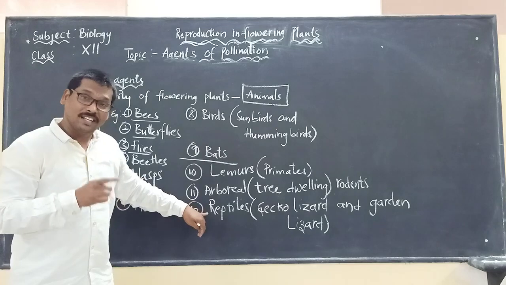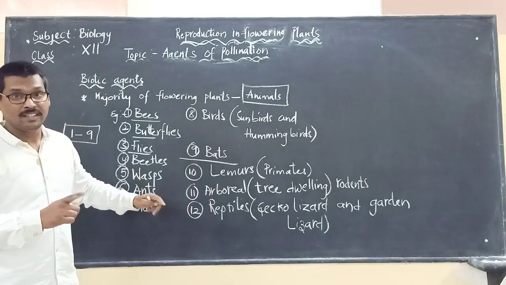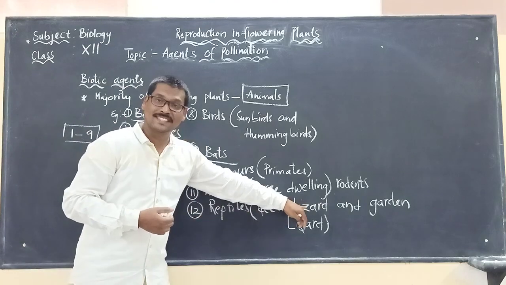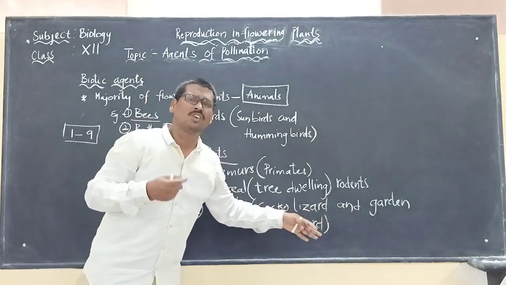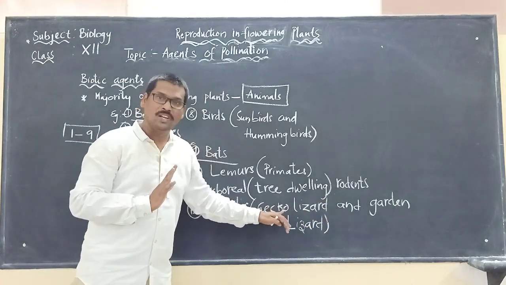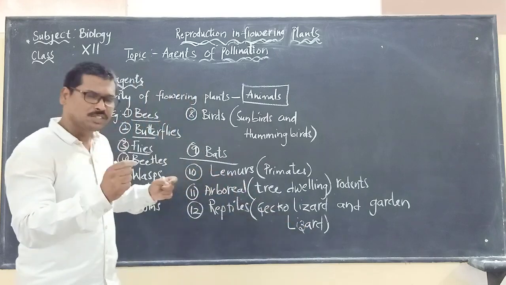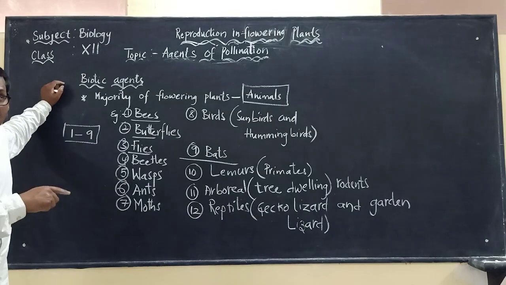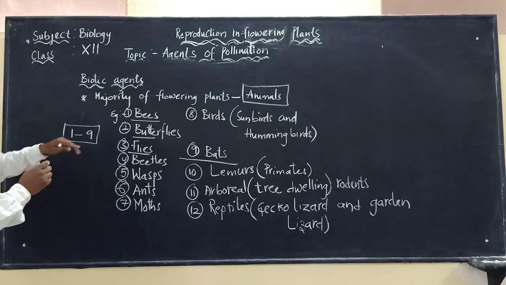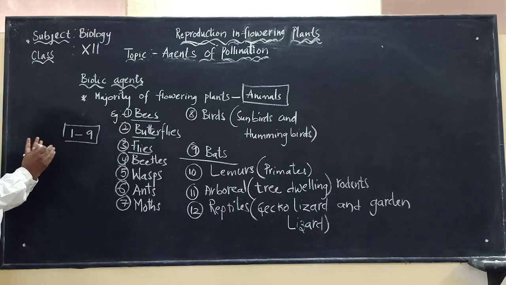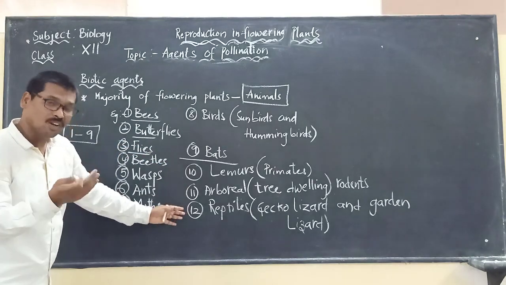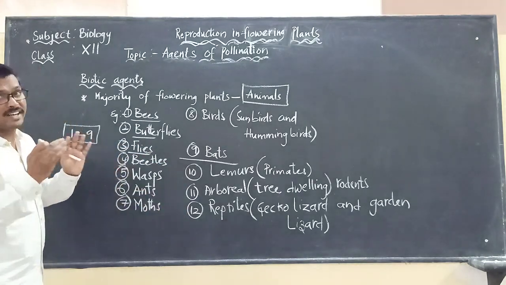And reptiles have also been identified as participating in the process of pollination, like the gecko lizard and the common garden lizard. So here what we said, 1 to 9, all these are common pollinating agents, and 10, 11, 12 have also been identified as pollinating agents.